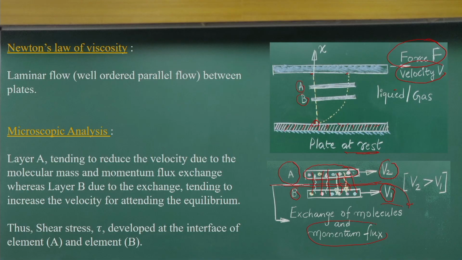Layer A tends to reduce its velocity due to the molecular mass and momentum flux exchange, whereas layer B tends to increase its velocity. If this process goes on for a larger time, after a certain time these two velocities come to equilibrium, meaning they will have the same value.